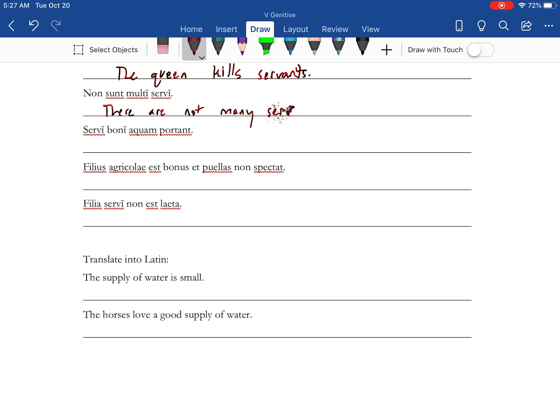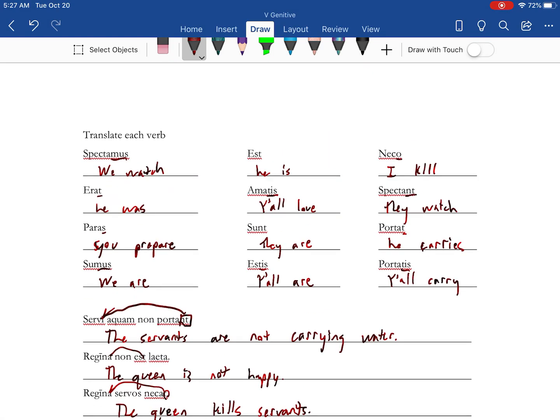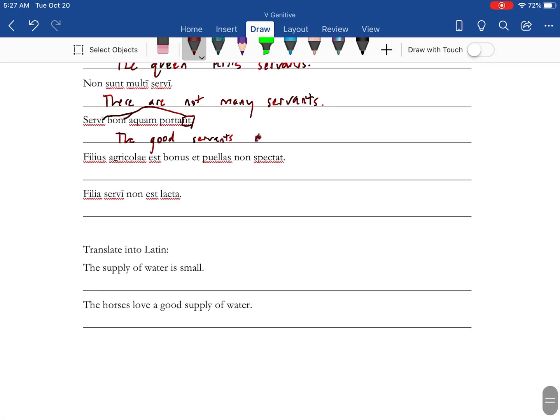There are not many servants. NT, and our eyes are going to be the subject, so the good servants carry water. Alright, now with this one, we've got two verbs and an et.